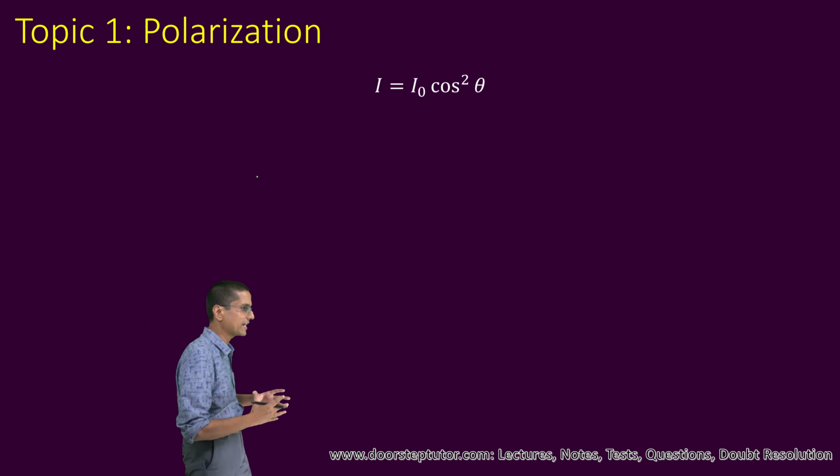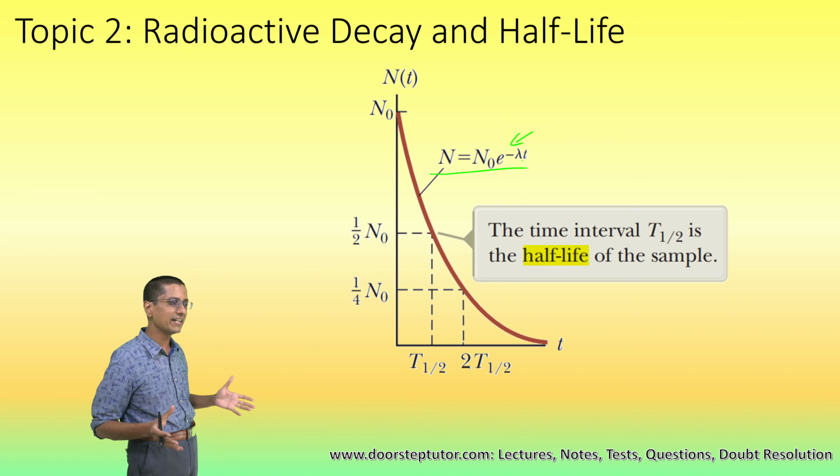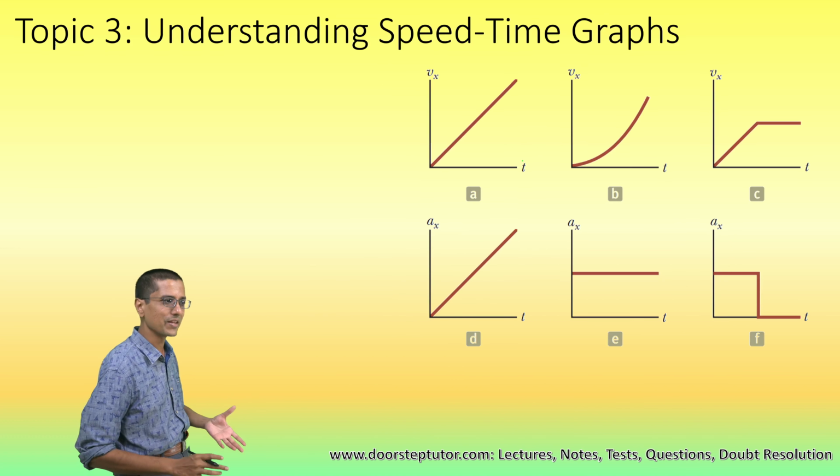The next thing is half-life and radioactivity. It is such a simple topic. If you have studied this, even the NCERT, it will be very hard for you to not solve the problem given on these topics. That is why this half-life, the decay law. Sometimes, instead of this particular decay law, the activity, the decay constant, all of those things, what they'll do is change this decay law. So instead of this one, you'll be given a different one, and then you'll be asked, okay, what would be the half-life in this case? Those kinds of questions are very direct, and again, they take less time to solve.